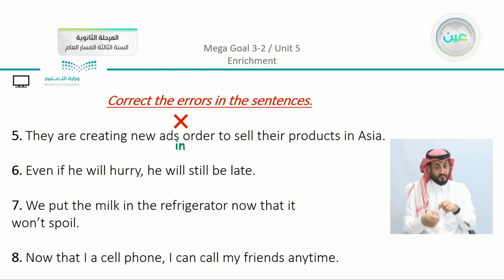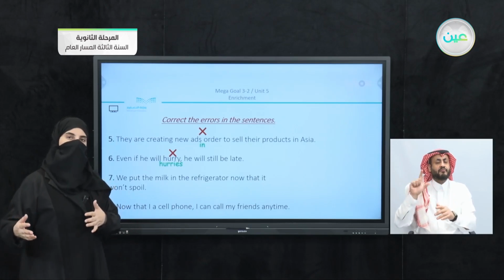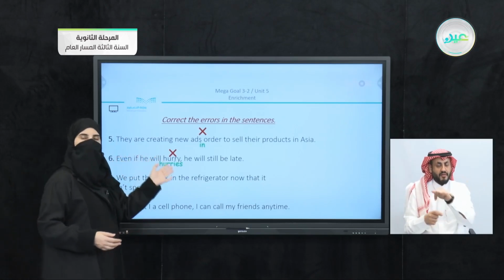in order to sell. We have number 6, even if he will hurry, he will still be late. So there is something wrong here in the structure. We can see that there is a mistake here, and even if he will, or he will hurries. So we have here, even if he hurries, he will still be late. Now what is the mistake here? You can see that we have in the other clause, he will still be late. So can you use will twice in the same sentence? Of course not. We have here the future clause in one part, and we have here with if there is the present simple.